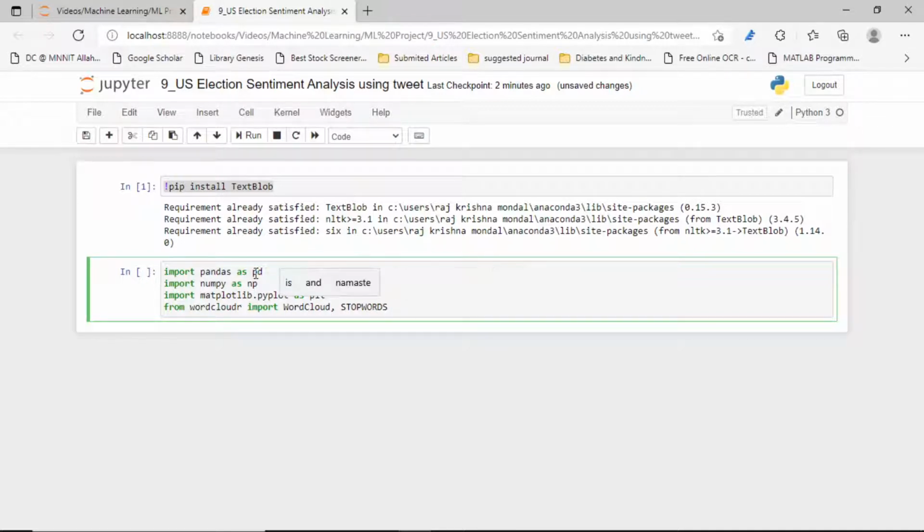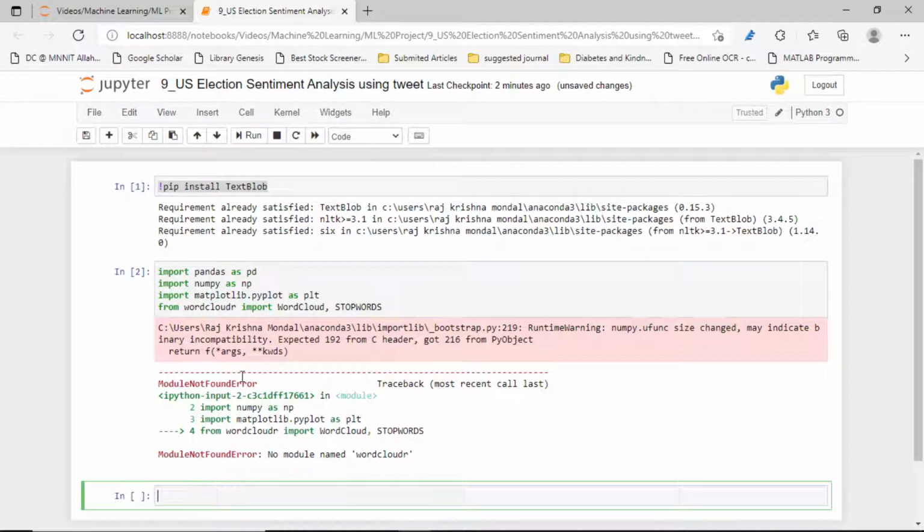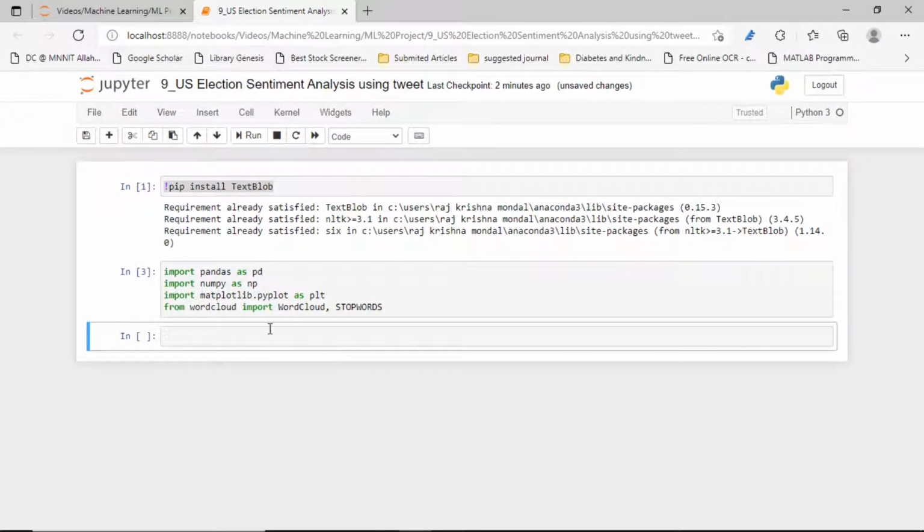So that's okay till now. If we require some more libraries in future, then we'll install them again. Yes, that was my mistake. Now it's okay. Now let's import the data first.